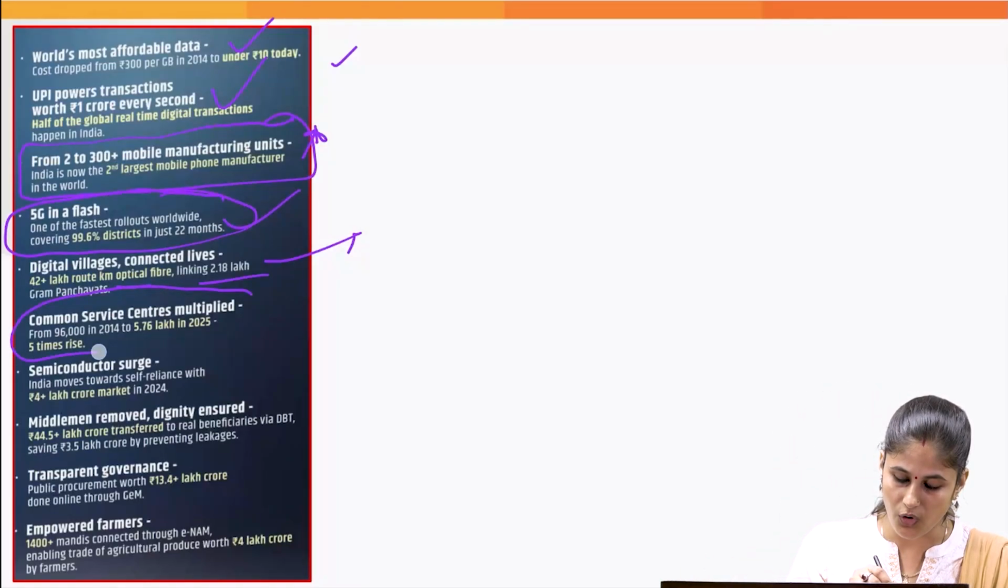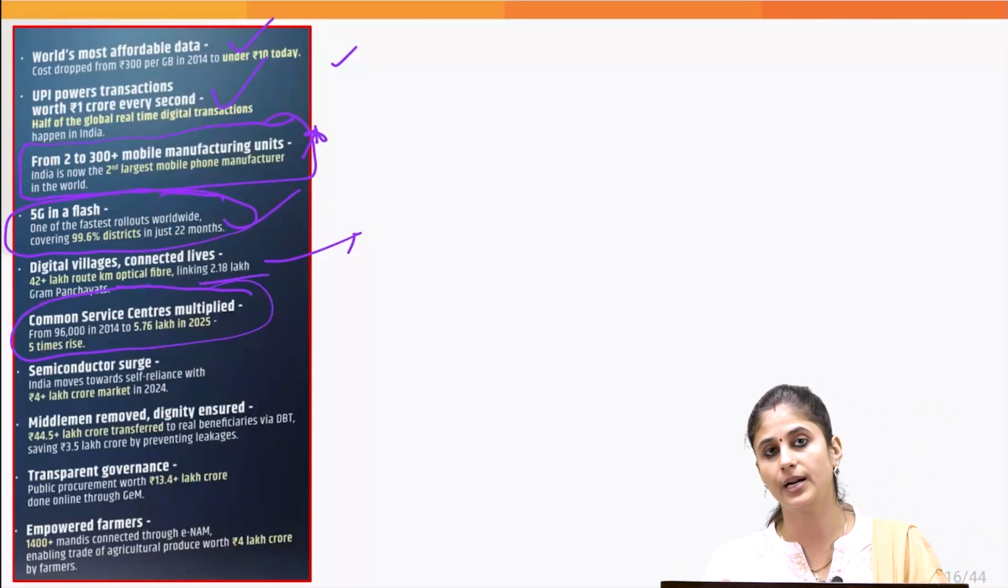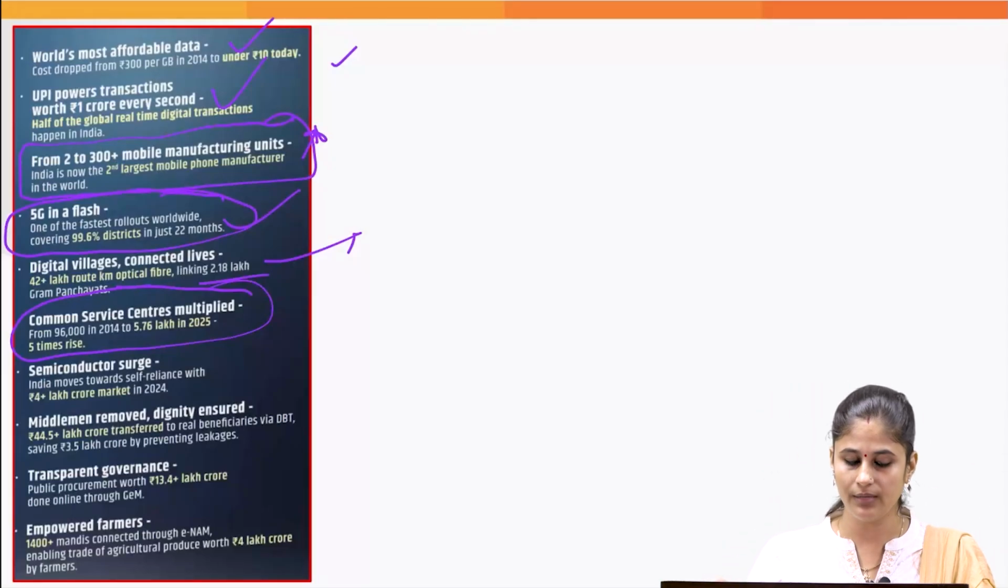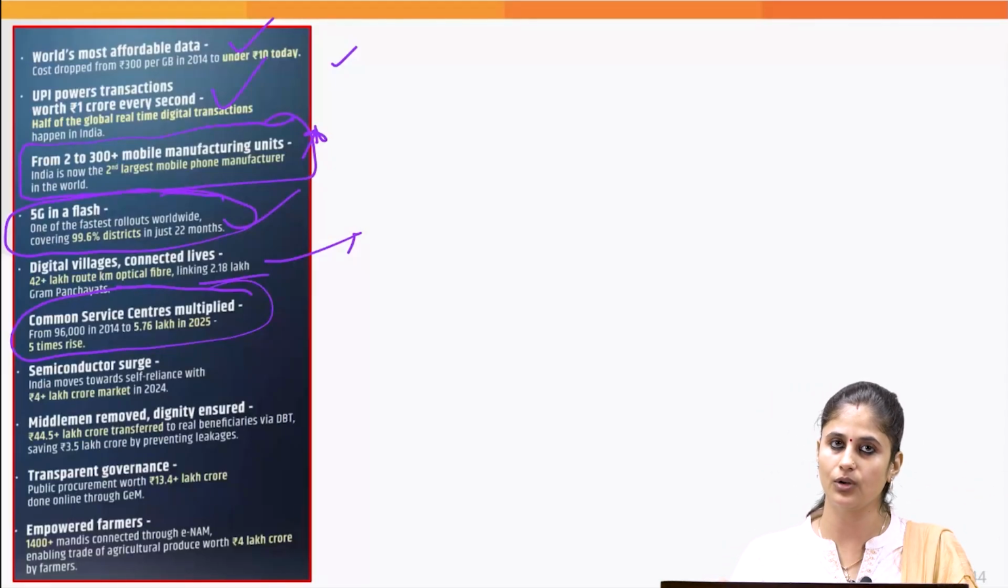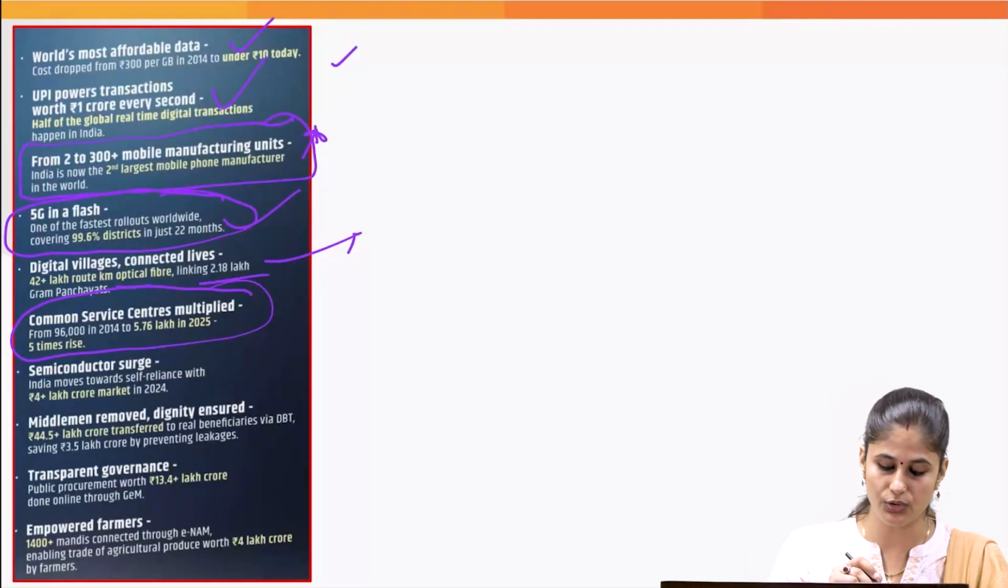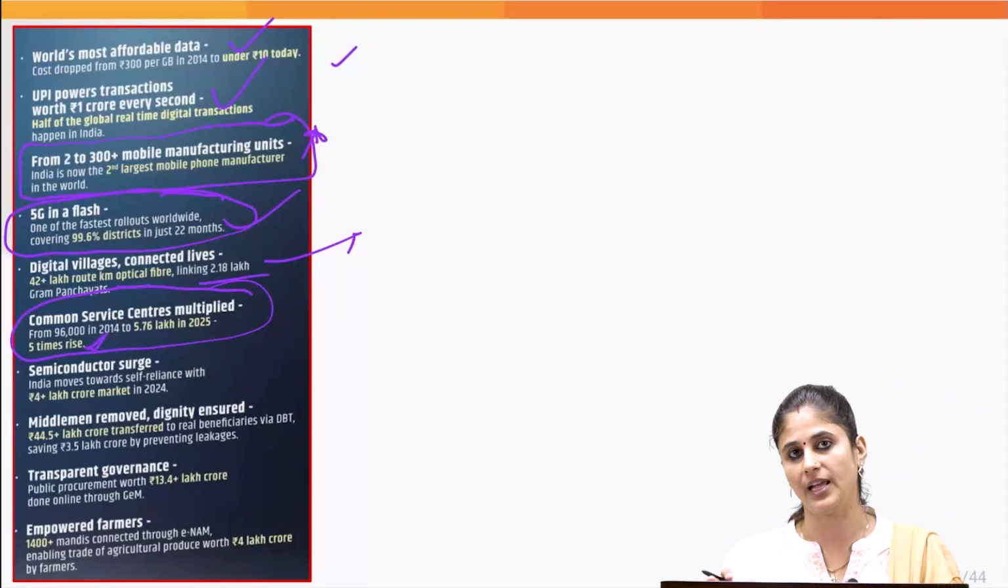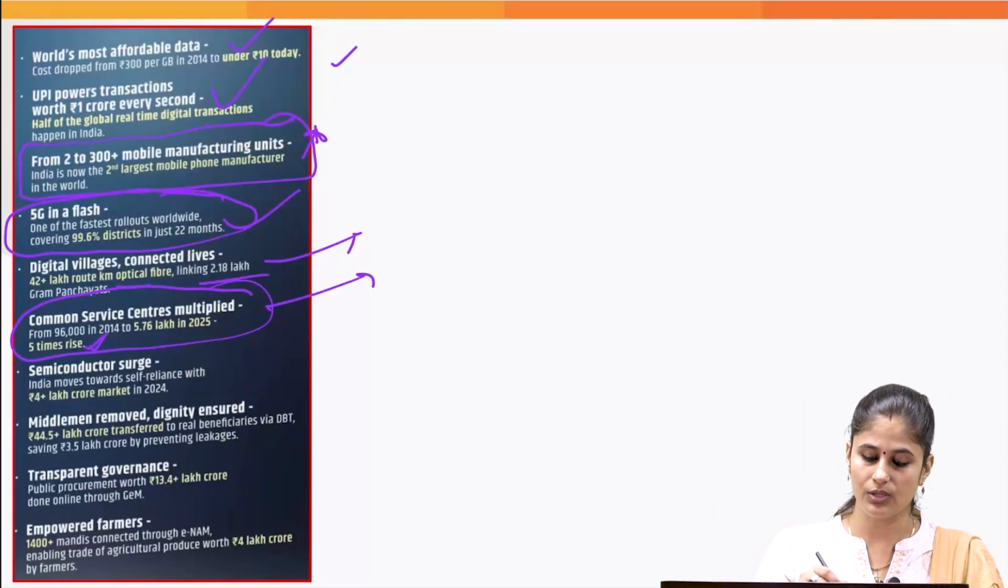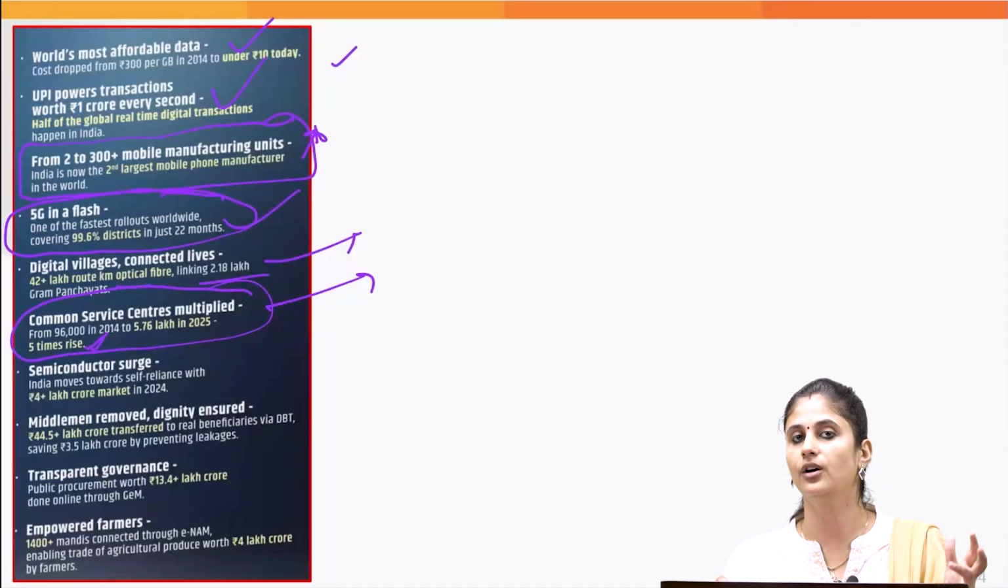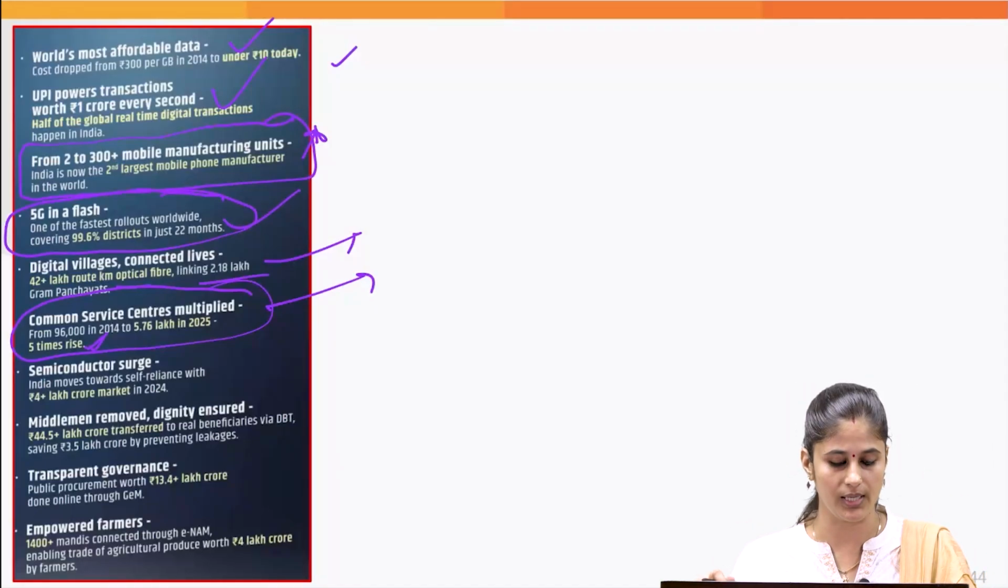Then the common service centers have also multiplied over a period of time. In 2014, we merely had 96,000 common service centers, and now it has increased 5 times. So a 5-fold increase we have seen. This would again give a boost to the idea of e-governance, especially in the rural and the remote areas.